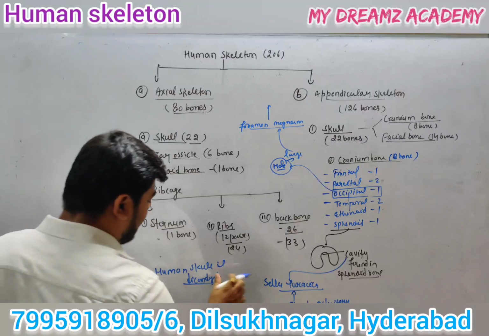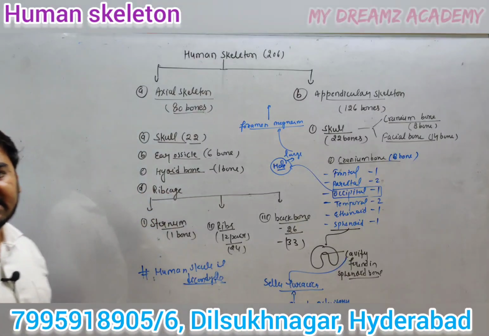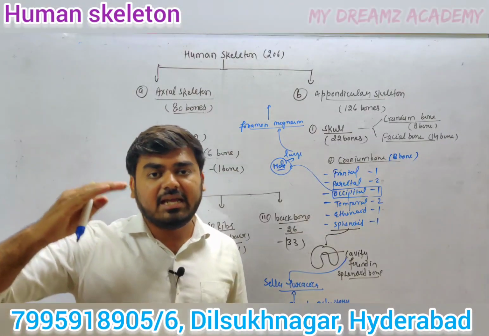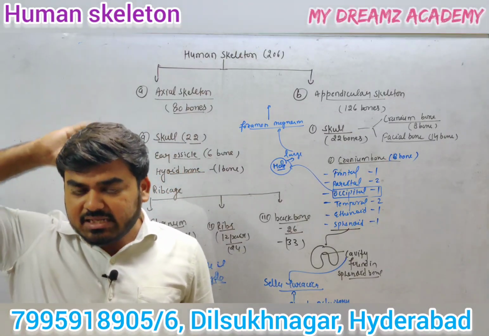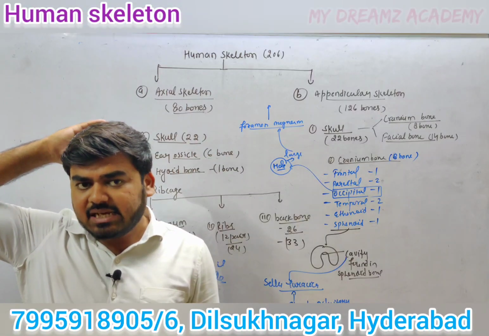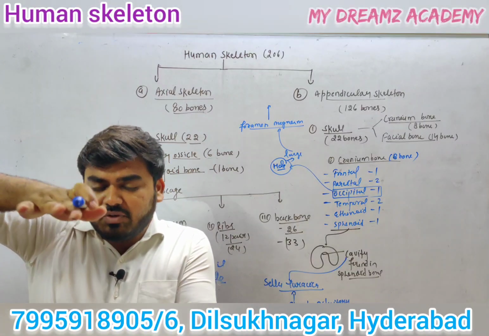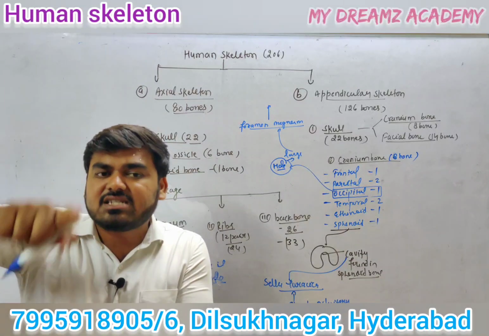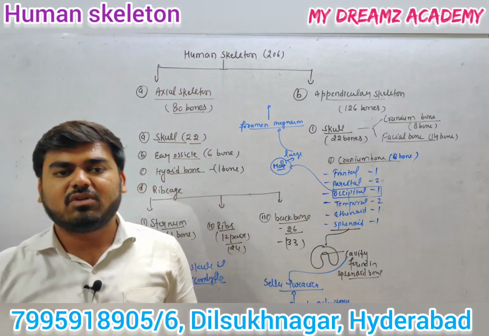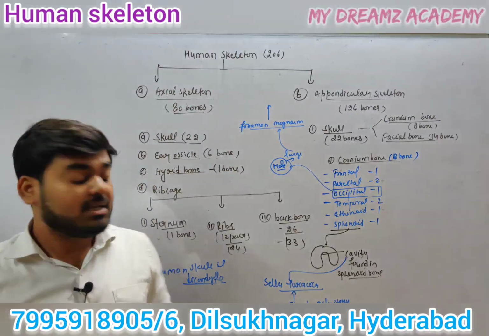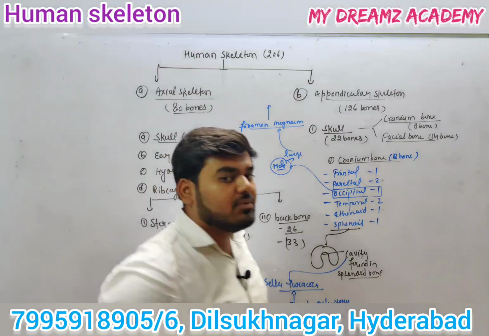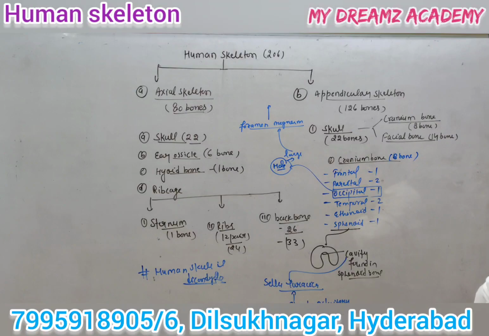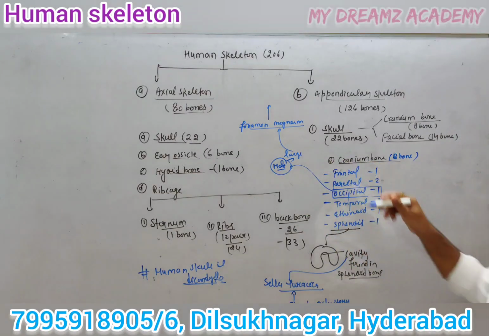Dicondylic means the region of the skull that articulates with the first vertebral bone, known as the atlas. Due to that property, we can say the human skull is a dicondylic skull.